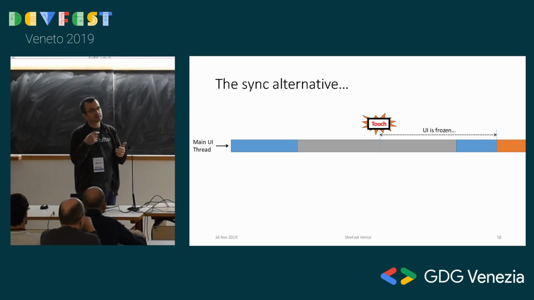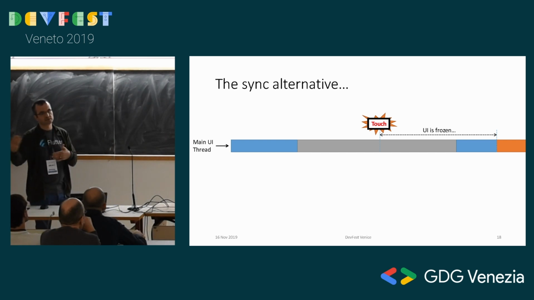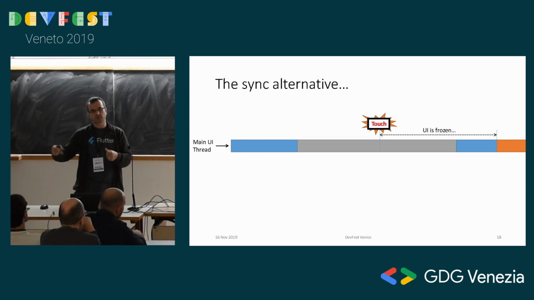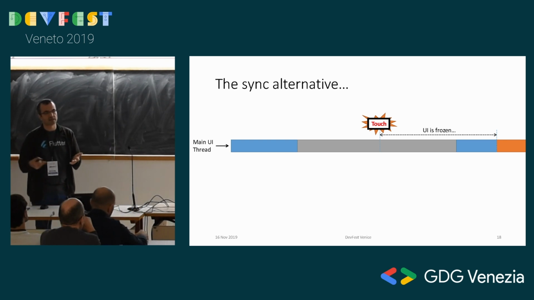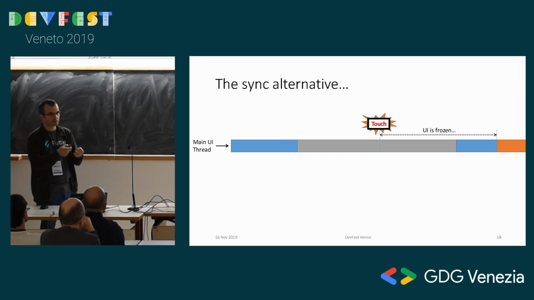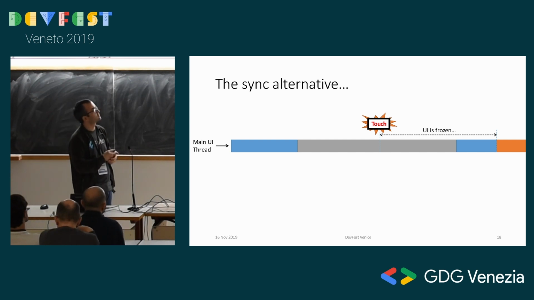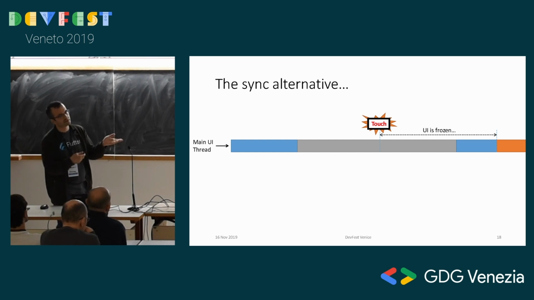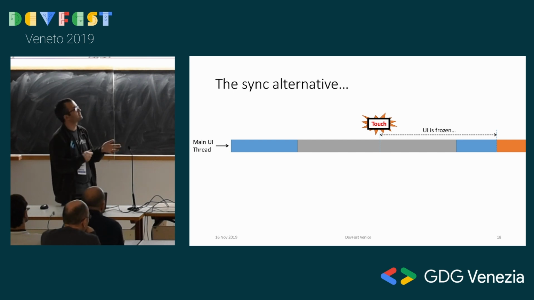So the sync alternative, let's remember that. My line 2 would be waiting here, and the touch event comes. It just sits in the queue because I'm not letting go of the thread. The thread cannot go into the event loop, so it cannot handle it for a while, and you feel your app is unresponsive. It's not reacting to your touches. So if you did it in an asynchronous world, it wouldn't have been the case.